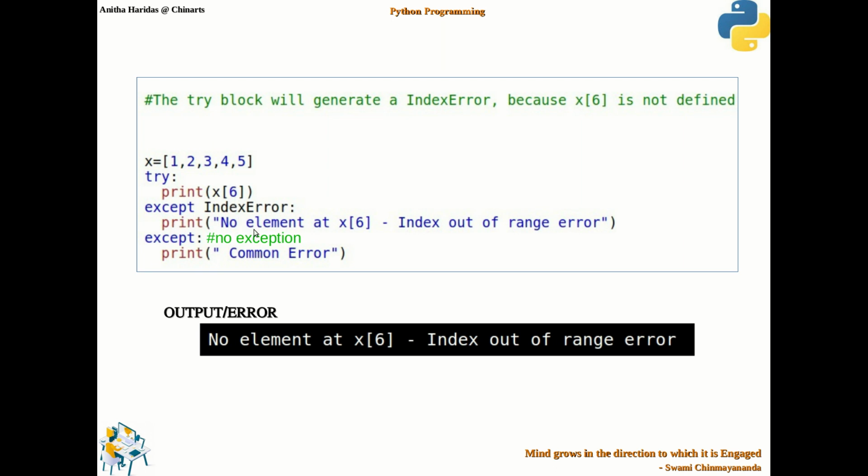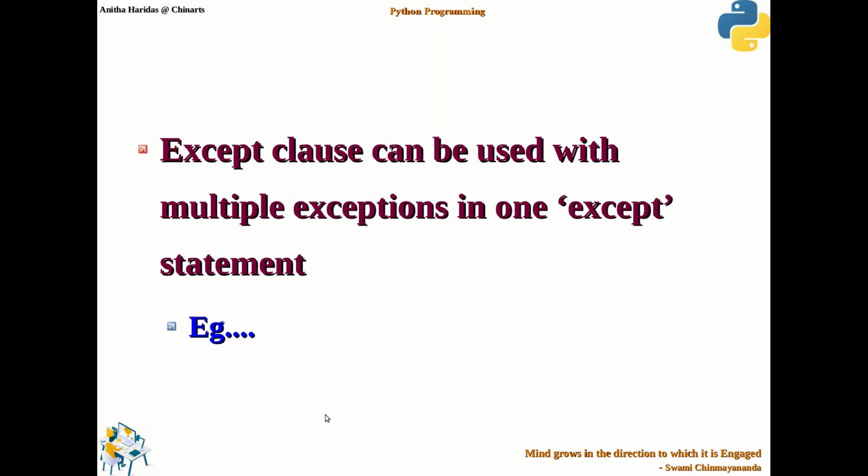So obviously it has given you this particular error. Apart from the index error, if any other exception happened in this particular code segment, it will go to the common error, right? So this also we discussed in our previous session.